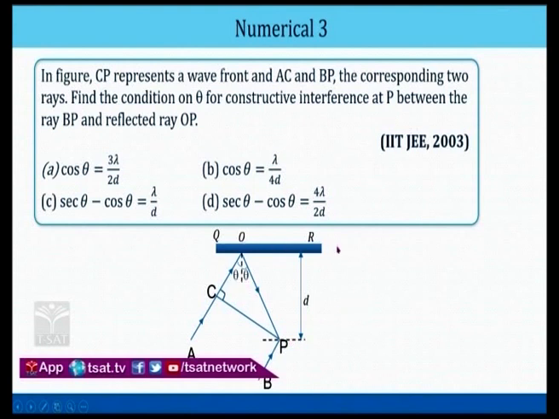Now, this is a mirror over here. One ray is coming from A to C, C to O, and it is reflected from O to P, and the other ray is coming from B to P. Again, one ray is coming from A to C, C to O. When it comes to O, there is a mirror over here, and the reflection takes place, and therefore it will reflect back from O to P, and another ray is B to P. So the two rays are O to P and B to P. They are interfering at point P, and a constructive interference is formed at point P.